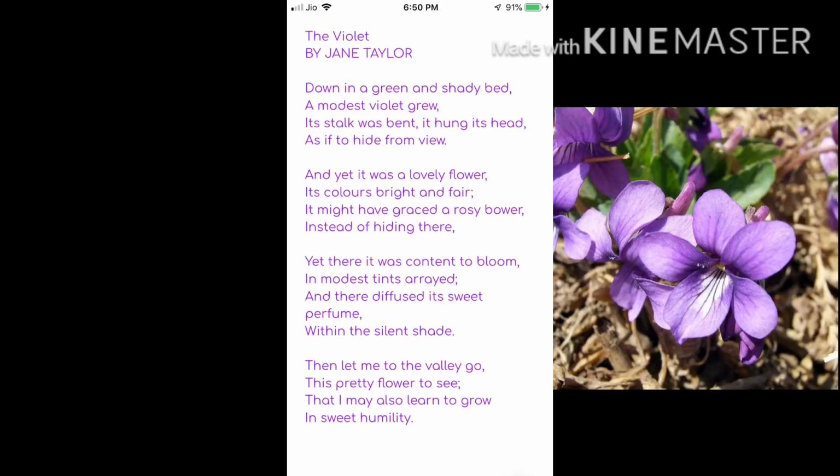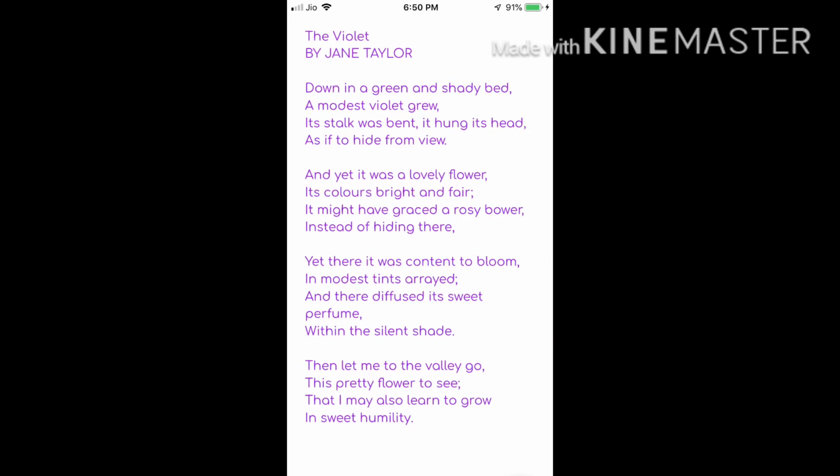We have already discussed that the poet uses personification in this poem. The poet here in the first stanza is trying to tell us about the violet, which is growing in a shady bed. It is modest. Modest is a quality that is given to a human. Further in the first stanza, the poet is talking about how the violet is looking like. Its stalk is bent and it seems as if it's hanging its head, as if to hide from view. So again, human-like qualities have been given to the violet. So here we basically find that the violet is a shy flower.